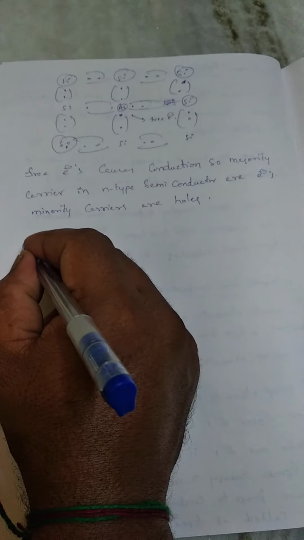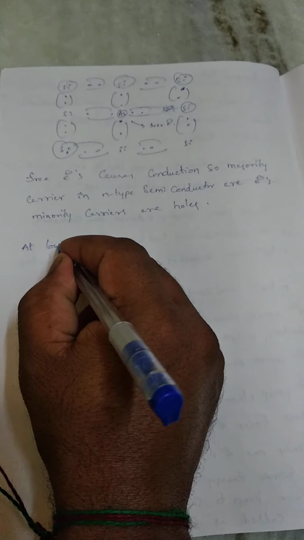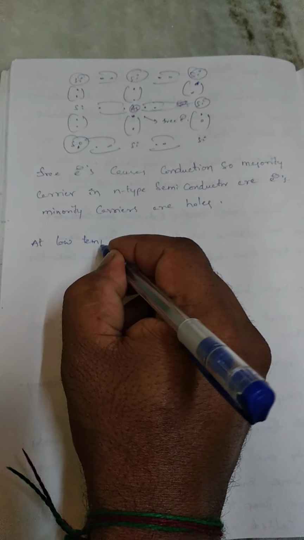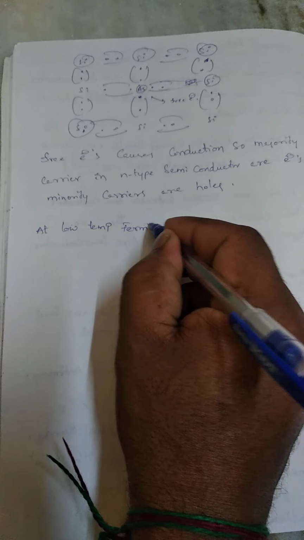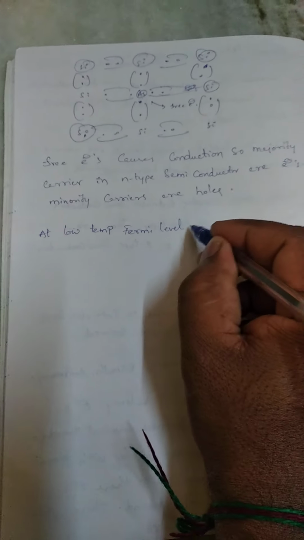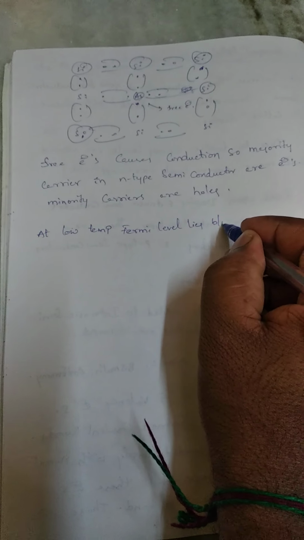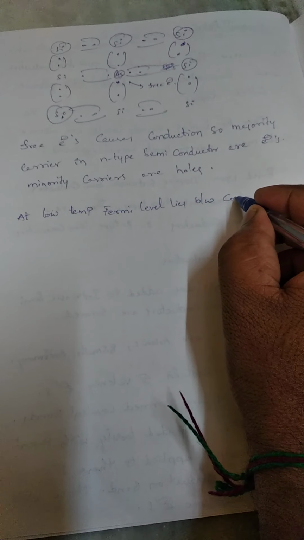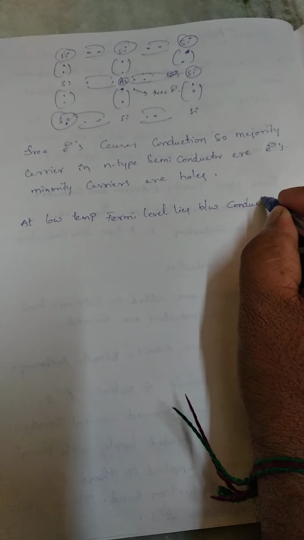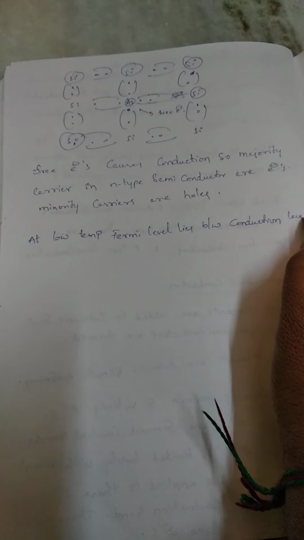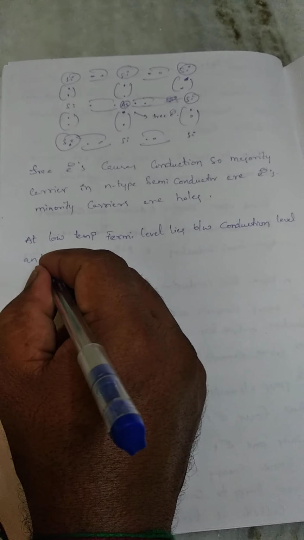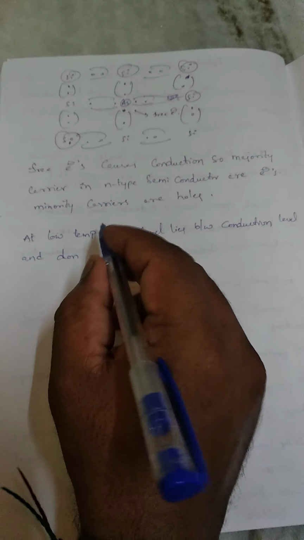At low temperature, the Fermi level lies between the conduction level and the donor level.